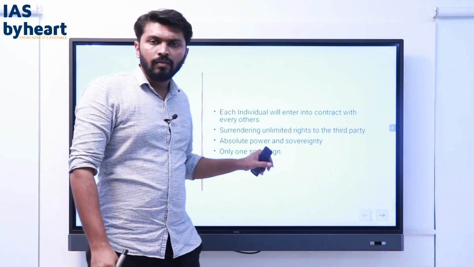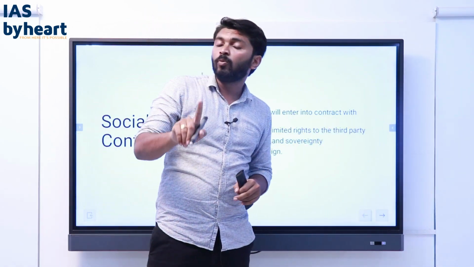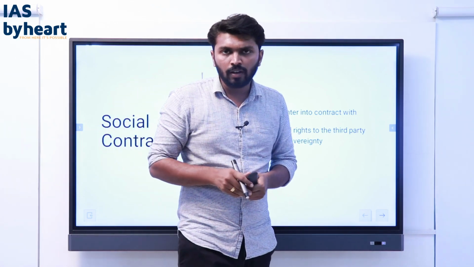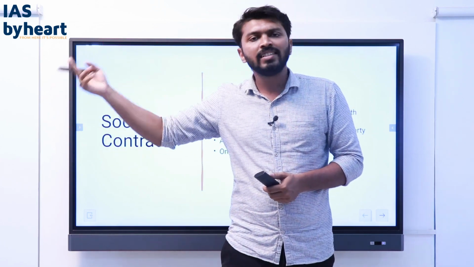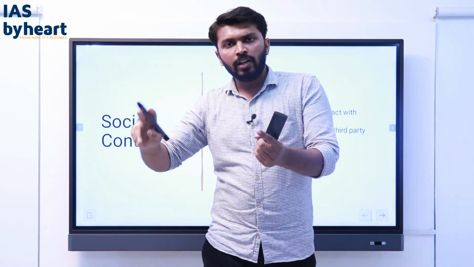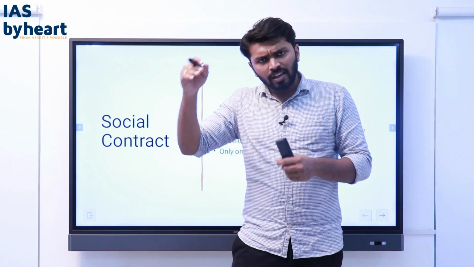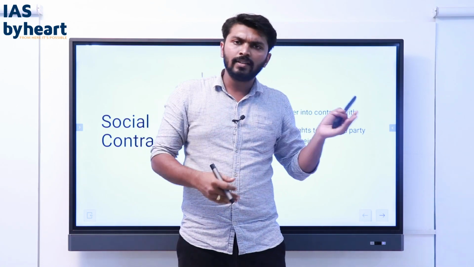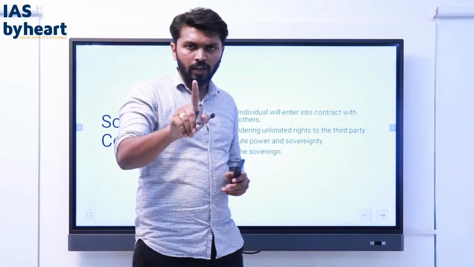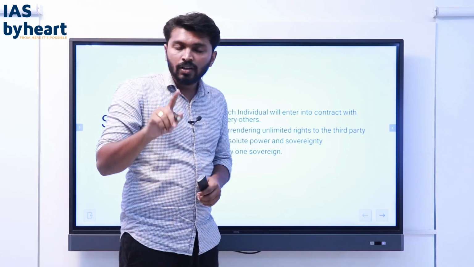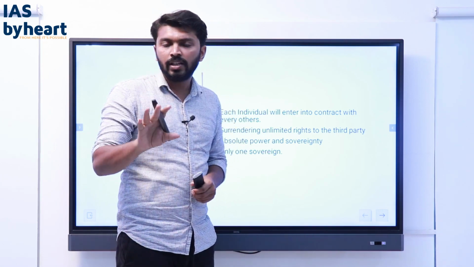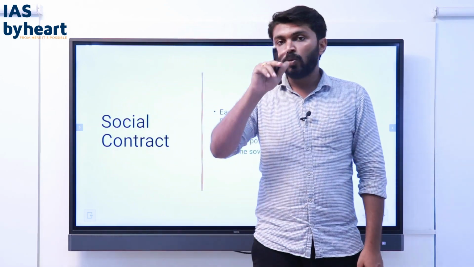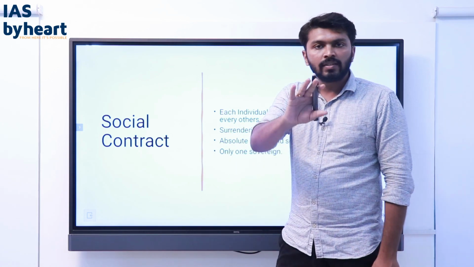And also here Hobbes states that there should be only one sovereign in any geographical entity. If there is a country, there should be only one power controlling it. Another power should not come; there should not be any challenging power. If someone comes to oppose a state, what does that mean? Again it means we are going back to the law of nature: the same fights, quarrels, violence. So that should not be there. There should be only one state, and that state should possess absolute power and sovereignty. It should have power to control anybody and everybody. Those who are not obeying the state should be punished severely.